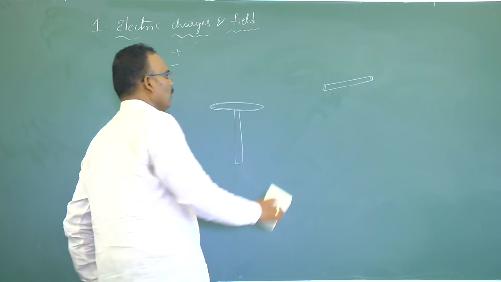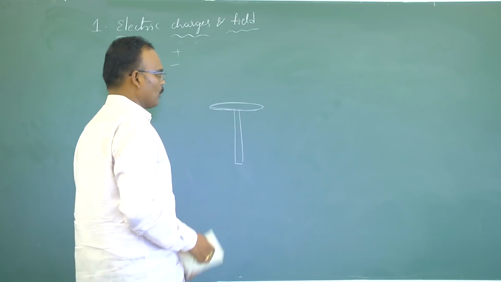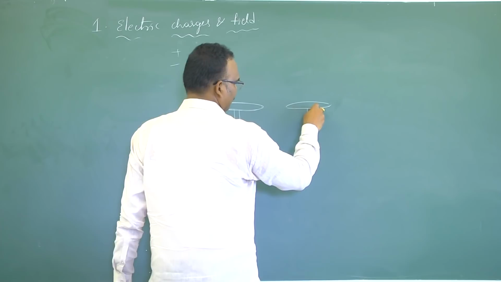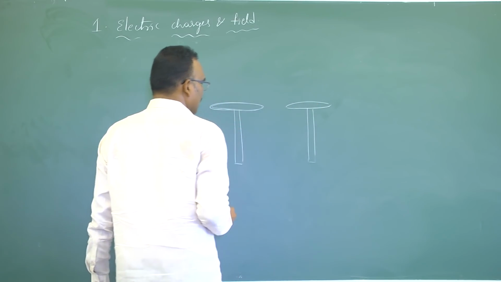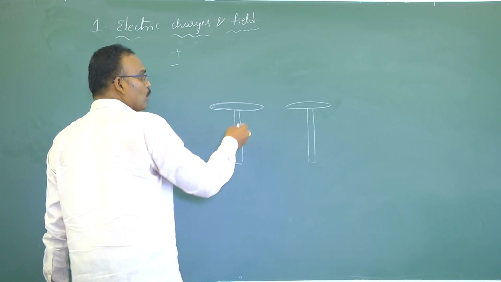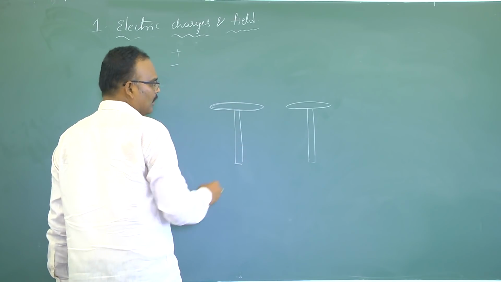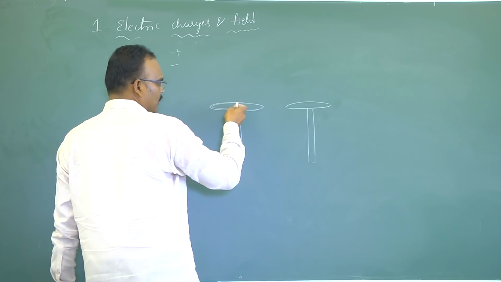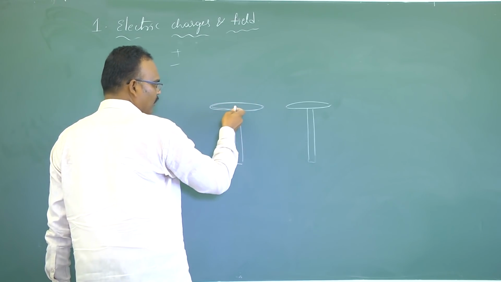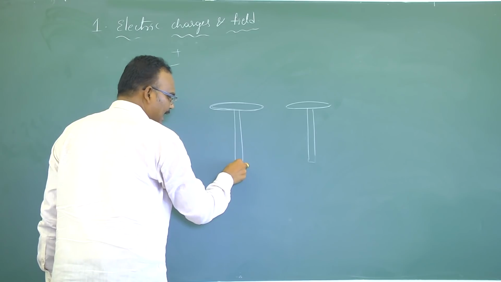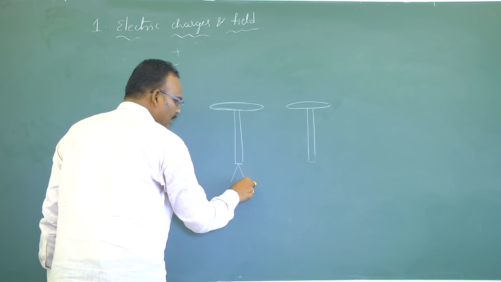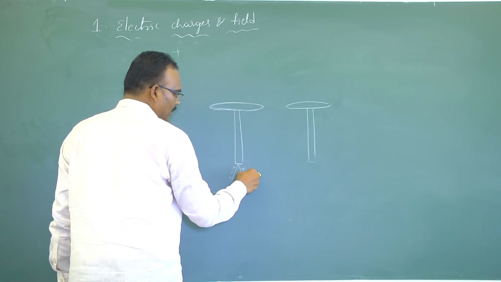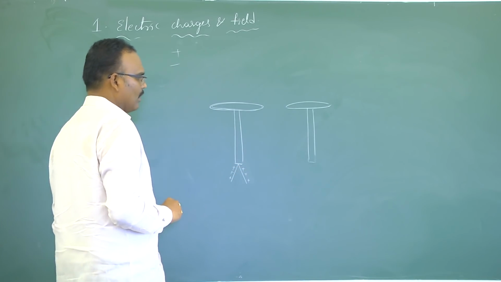For that, what I have to do, I have to take two gold leaf electroscopes. So I will take two gold leaf electroscopes side by side. See, the first gold leaf electroscope should have charge. If a positively charged body is kept in contact, then positive charge flows through the rod and resides on the gold leaves, so that they will undergo angular divergence.